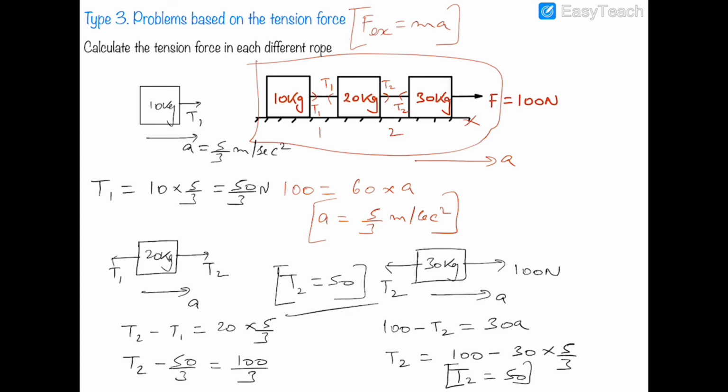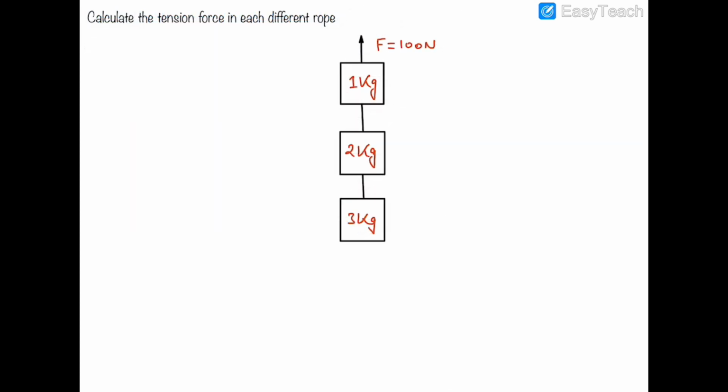Now moving forward to the next question. In this question there is a block train which is being pulled with a 100 Newton force in the upward direction, and we have to calculate the tensions in all the ropes. So first of all we have to identify the different ropes, and I can identify two different ropes here. One is this one and one is this one. This is not a rope, this is a force vector pointing upwards. So let me write the tensions in the ropes. This is T1, this is T1, and this is T2, this is T2.